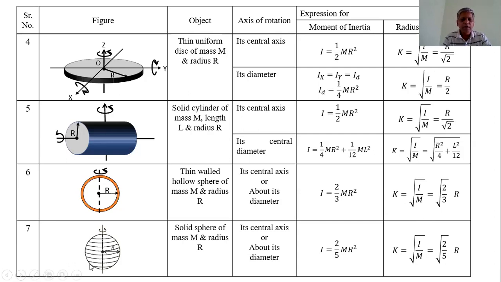Now, next symmetrical object is solid sphere of mass m and radius r. The moment of inertia of this solid sphere about this diameter or about its central axis, I is equal to 2/5 times mr square. So its radius of gyration is equal to square root of 2/5 times r.